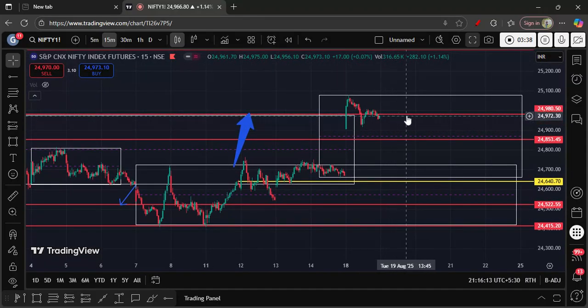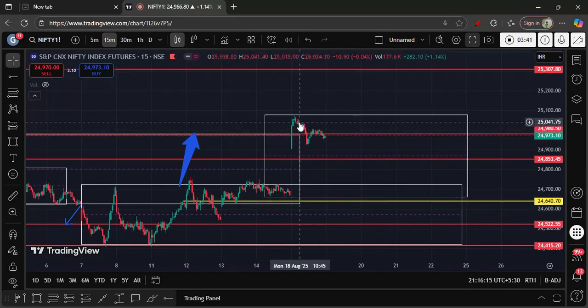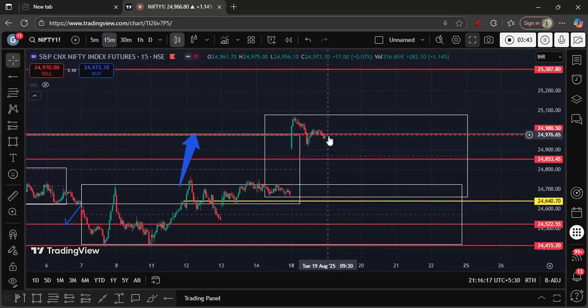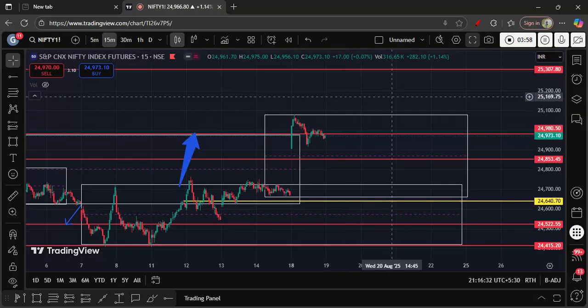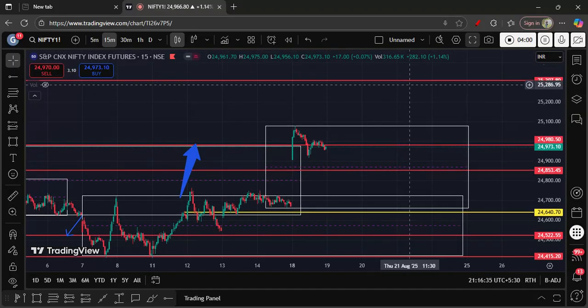So what can we expect in the market in the coming days? We are expecting the market to retrace to about 24,850 to 24,800. At this point, if we see any fresh buyers and the market reverses, then we can expect about 25,300.